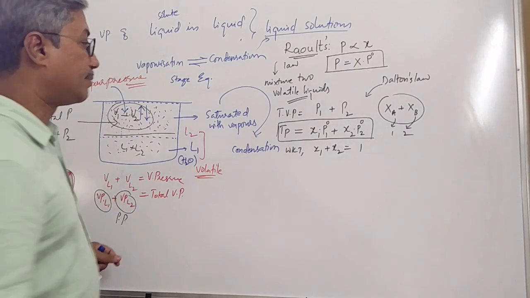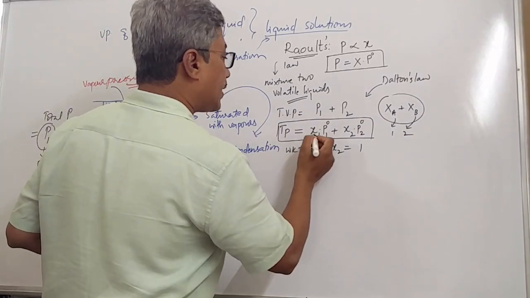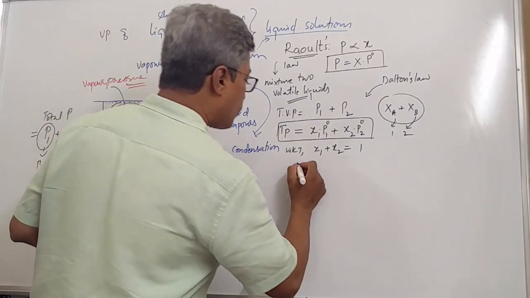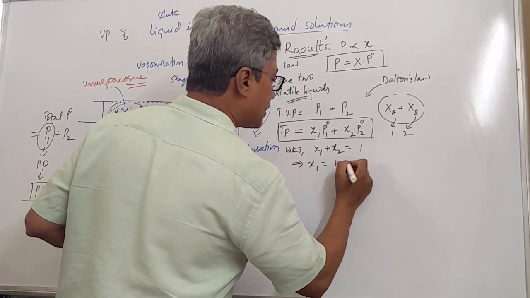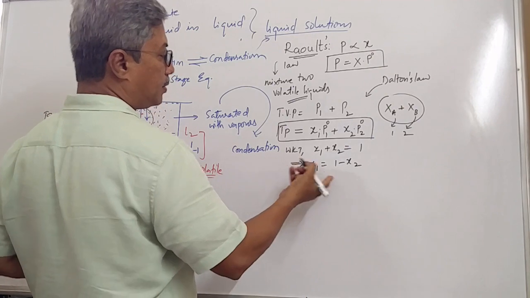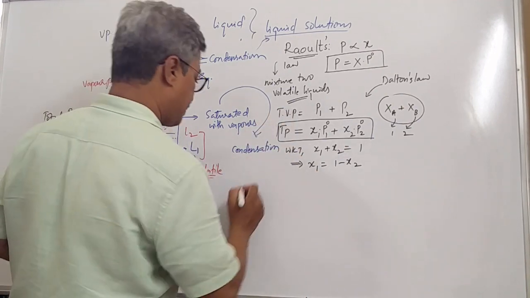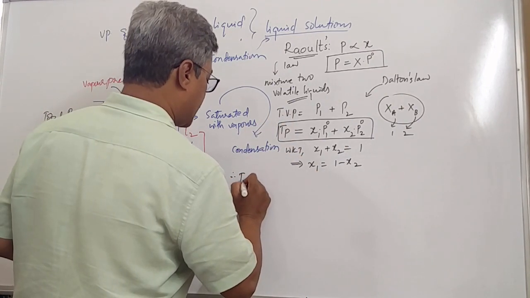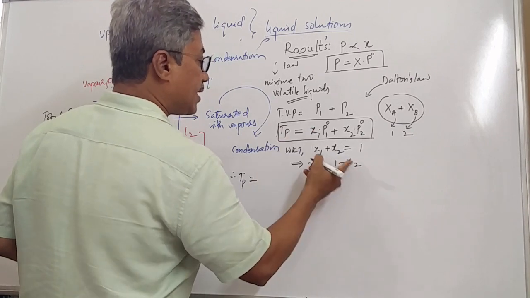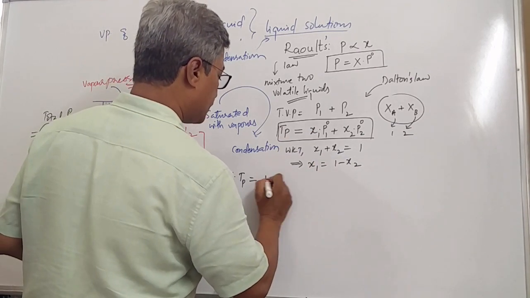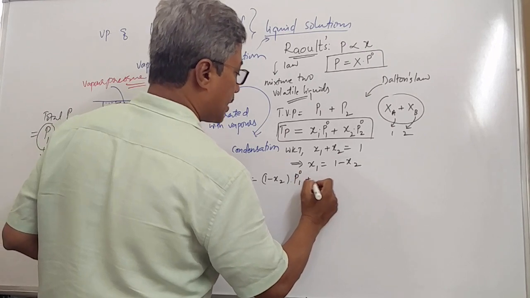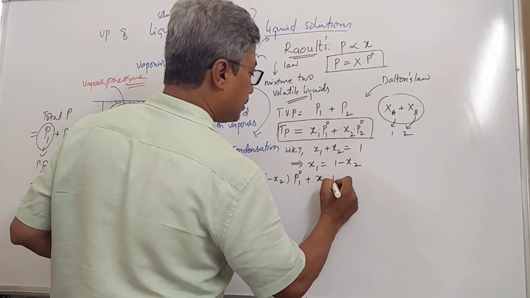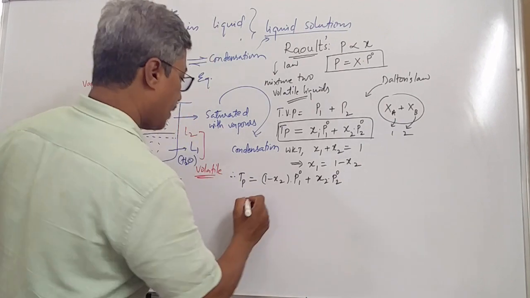Clear? Okay. Therefore, from this what we can write is x1 is equal to 1 minus x2. So we can place this in this equation. Therefore, total pressure is equal to x1, that means (1 minus x2), into P01 plus x2 into P02.